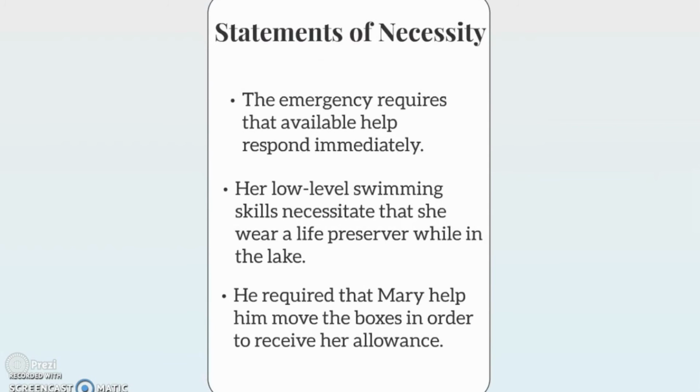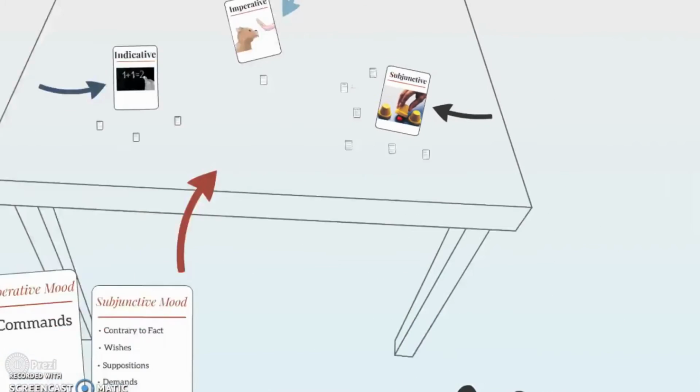Now we have statements of necessity. The emergency requires that available help respond immediately. Her low-level swimming skills necessitate that she wear a life preserver while in the lake. He required that Mary help him move the boxes in order to receive her allowance. These are sentences where something must happen because a previous thing has required it.